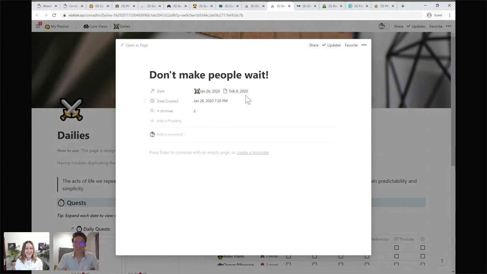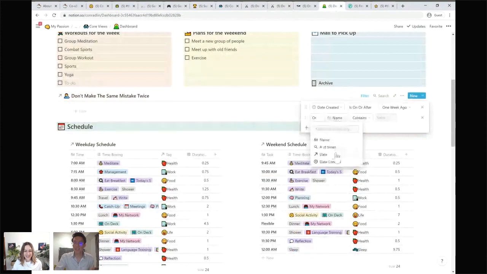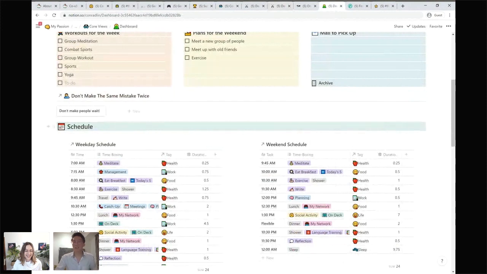Now, here comes the fun part. I want to show things I've made the same mistake twice all the time, so I remember not to make it 3 times. So if I go to the dashboard, now I can say, hey, I want to filter for things where number of times is equal to or greater than 2. Now I see that surfaced. That's awesome. So that's the whole idea behind that.